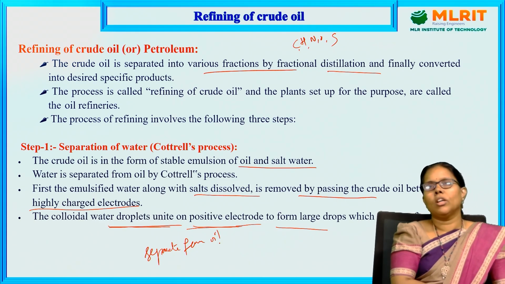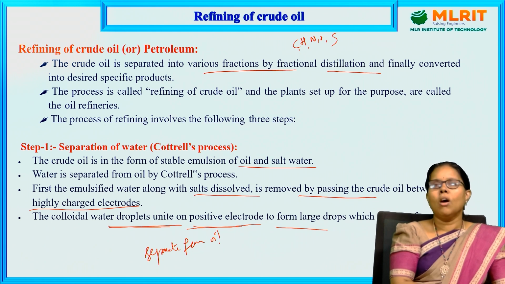To separate the water from the crude oil, the crude oil is passed between the highly charged electrodes. All the water droplets coalesce and combine to form a big water droplet, a big layer of water, which is separated from the positive electrode.